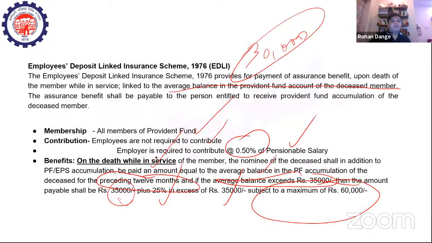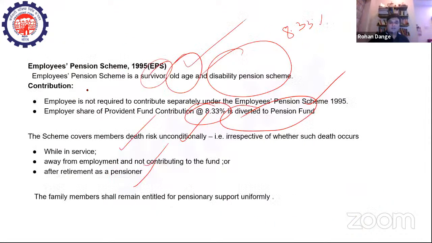Now, if you compare that with EDLI, there the death has to be while in service. But when you talk about EPS, the death can be any time. It can be when you are in service, after retirement as a pensioner, or when you're away from employment and not contributing to the fund. In all three cases, EPS will still be applicable to you, right?